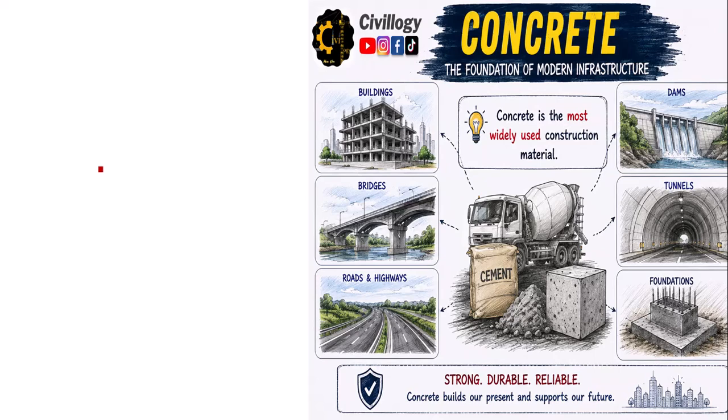It is widely used from very small structures to huge structures, as you can see over here, from foundations to tunnels, dams, high-rise buildings, skyscrapers, bridges and highways. Concrete is the backbone of infrastructure.